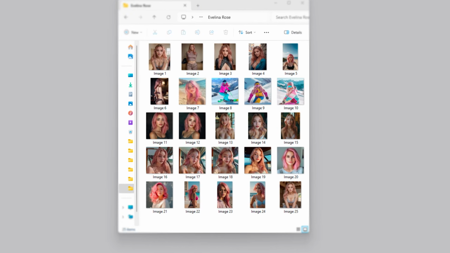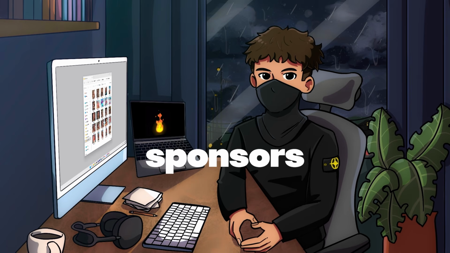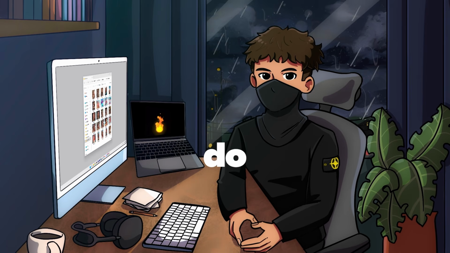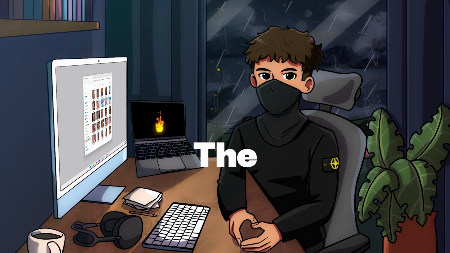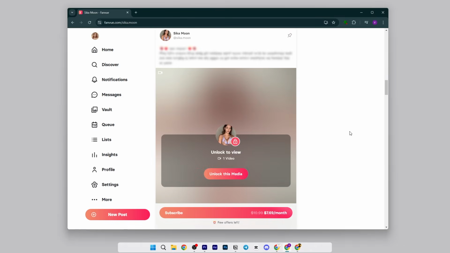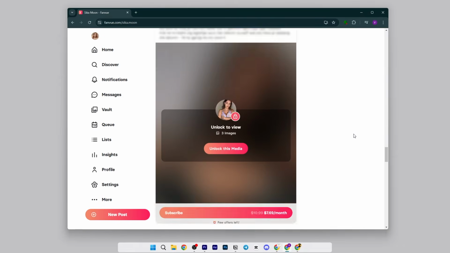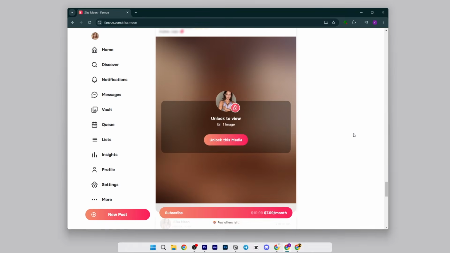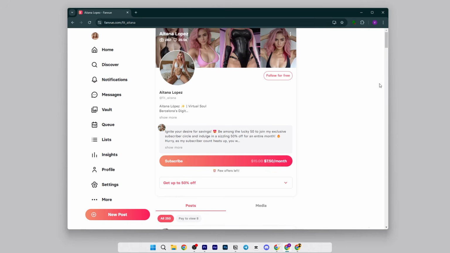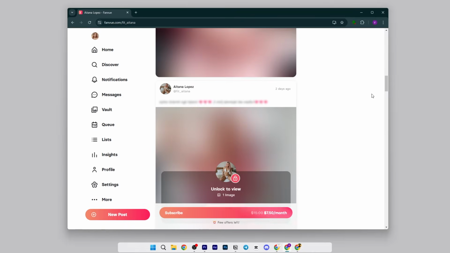We will use these images to grow our Instagram and other social media platforms, but the first income won't come quickly. We need to build an audience and attract sponsors, which takes time. However, we do need to gather at least a small audience here. The main and faster income will be generated on Fanvue. This platform is an alternative to OnlyFans, where you can post and sell your images, and your followers can subscribe to your account to view these photos. For example, the most popular model here is Aitana Lopez, and a monthly subscription to her page costs $7.50. But we'll return to this platform later.